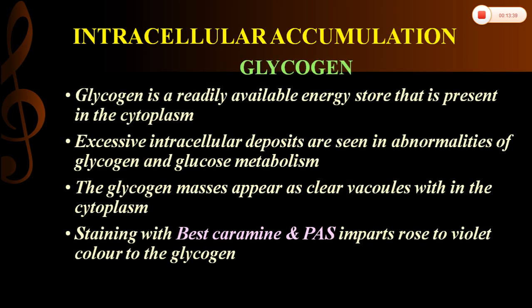The next type of intracellular accumulation is glycogen. Glycogen is a readily available energy source stored in the cytoplasm of healthy cells. Excess intracellular deposition of glycogen is seen in abnormalities of glucose or glycogen metabolism, for example in diabetes as well as in glycogen storage disorders. Glycogen appears as clear vacuoles within the cytoplasm. To appreciate it, we have to do special stains like Best's carmine and PAS, which give a rose to violet color to the glycogen.